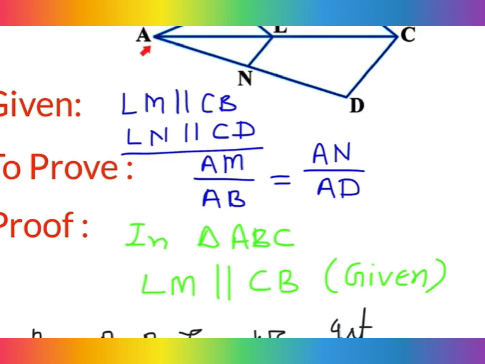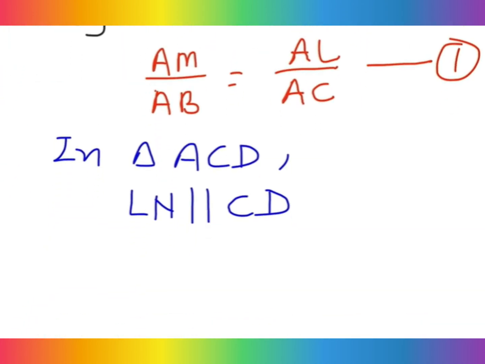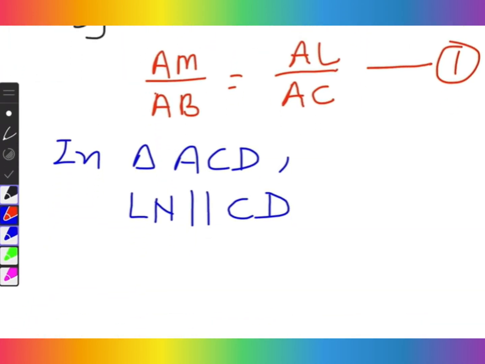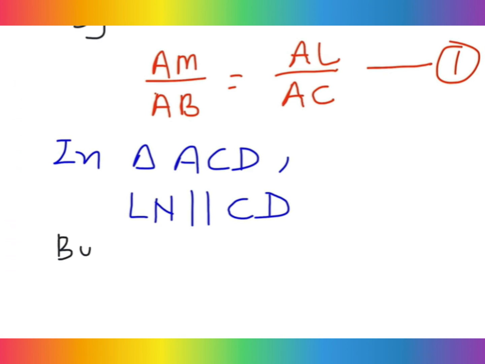So you can write that AN divide by AD whole side means this part only divide by whole part, and same way AL divide by AC. So you will write it is by BPT theorem. BPT we get.